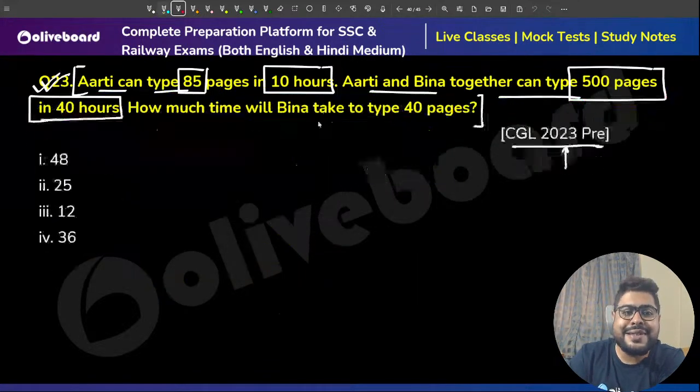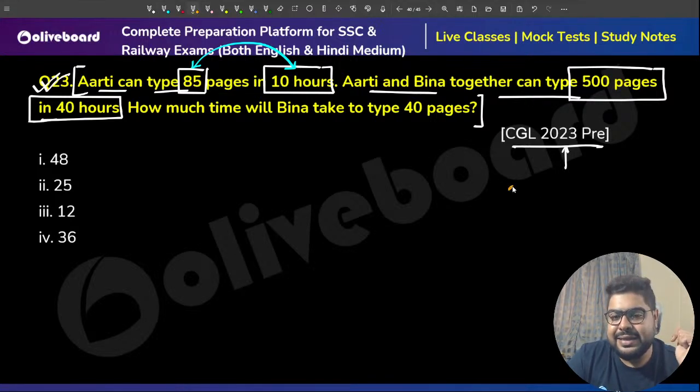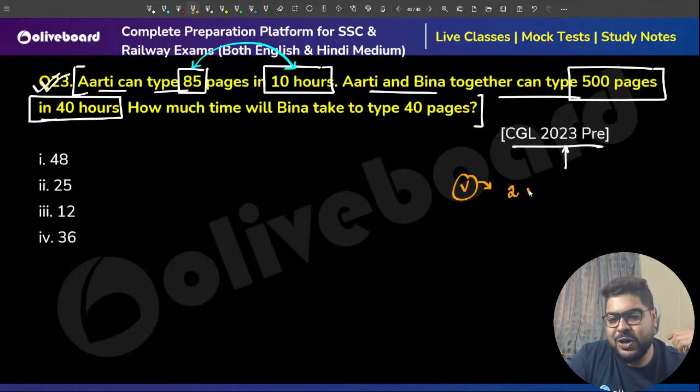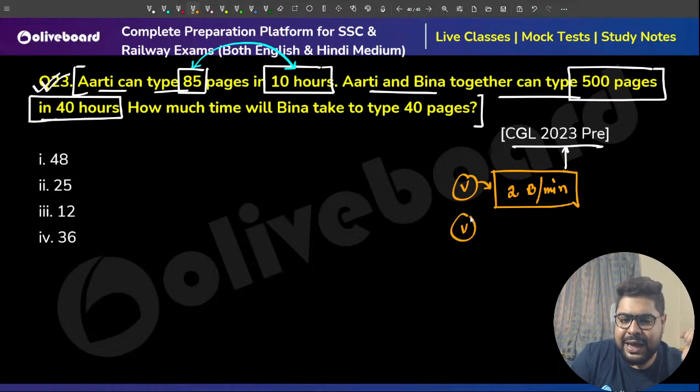Or they can use this language, that they can do this much in this many time. You understand the Good Day biscuit example, from where we have started. Say for example, V for Vikshit. Vikshit can eat 2 biscuits a minute. I can give you this. So that means efficiency of Vikshit is 2 biscuits per minute. Or I can represent the same thing by saying Vikshit can eat 10 biscuits in 5 minutes.